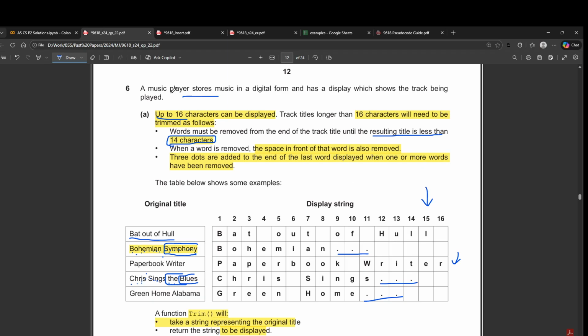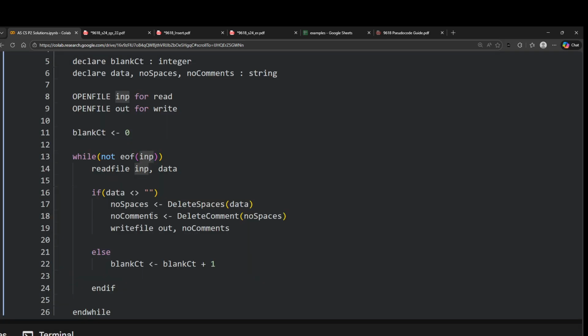Yeah, so they're talking about working back from the index 14. So what you can do is you start from index 14 and you can work your way back if you have more than 16 characters. So you directly trim that many characters from the right side, and if it still doesn't reach a space, you can cut more over and over again.